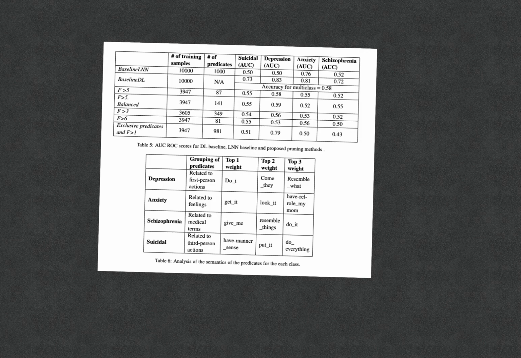Again, the goal of this work was to focus on and show the effectiveness of the logical neural networks leading to certain explainable inference making. Because, for example, if you compare it with the baseline deep learning models, you have higher accuracies if you consider each one of these as a binary classification task. But they mentioned that because the therapist cannot use that data, it is the multi-class accuracy that matters, which is like this. They also have the top weight predicates for each one of these categories of mental disorders in here and show them as well.